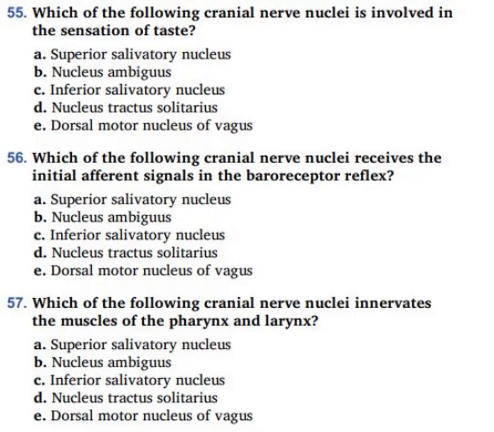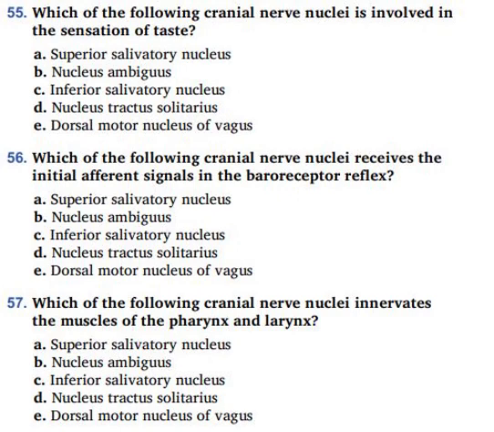So for this particular set of questions, we're going to do it in a unique way. Before, we would explain before we get the answers. But right now, we're going to just solve everything, and then we are going to take a deep dive into these cranial nerve nuclei. So the answer is option D, that is the nucleus tractus solitarius. But like I said, we are going to get back to this shortly.